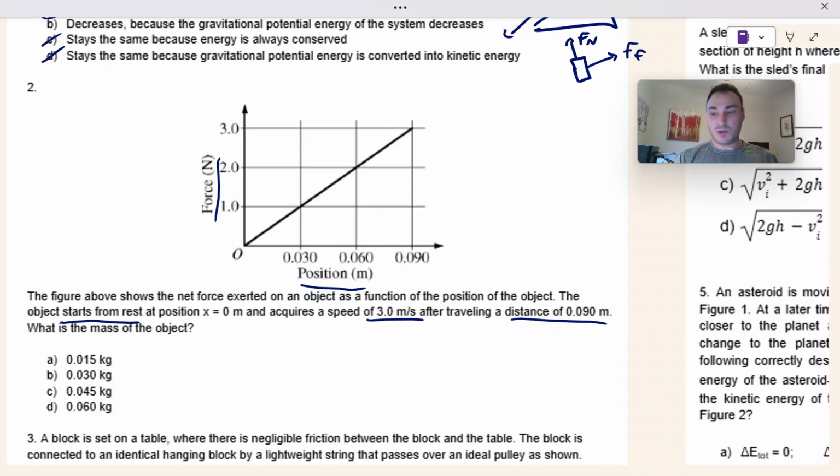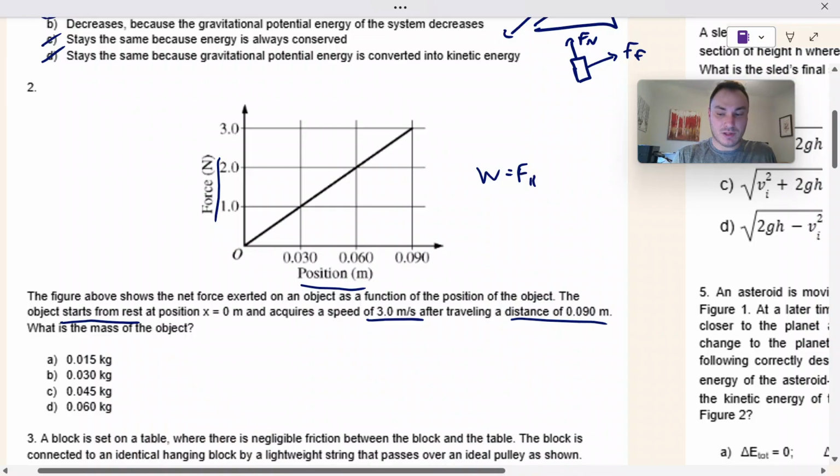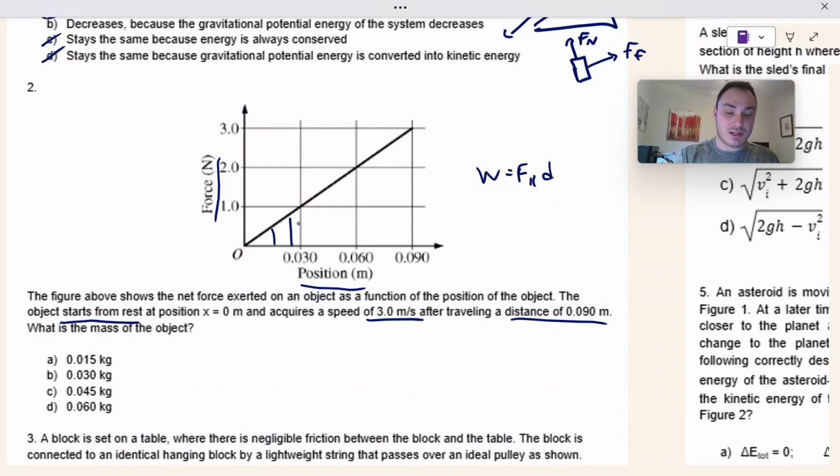So this goes back to my other YouTube video about what we're doing when we're looking at graphs. And for this unit, since it's easier to see it in this unit, we can get work from this graph. Work is force times displacement, and we are graphing force versus displacement, which means if we take the area under this curve, if we multiply these two axes together, which is the area under the curve, we can get work.